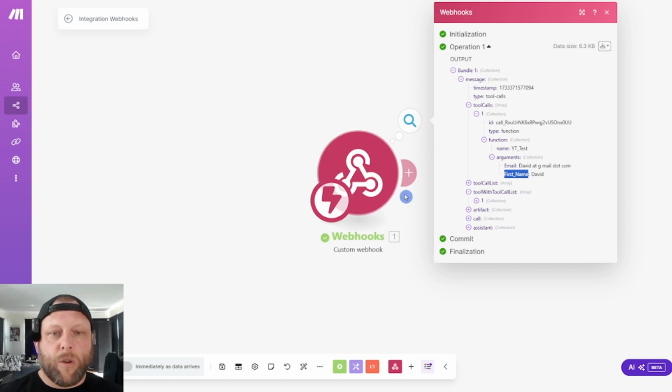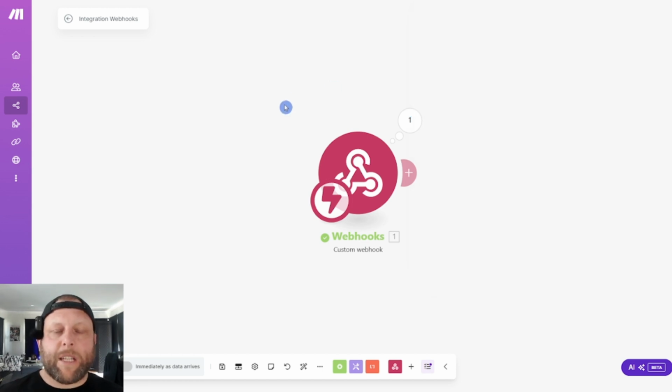So what you need to do is create a standard webhook, or disconnect the webhook from the rest and put it by itself, redetermine the data structure, and remap it. It will make sense as we go.